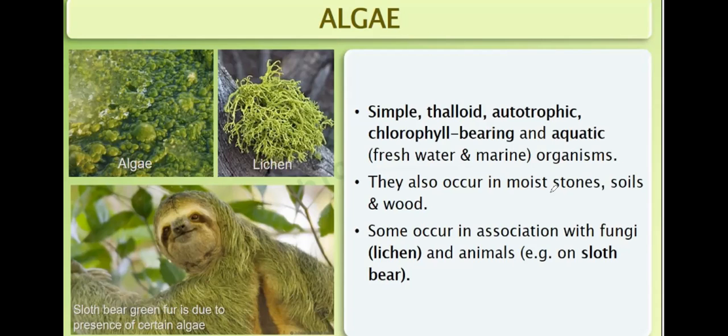They also occur on moist stone, the stones which receive water droplets, as well as soil and wood. Some occur in association with fungi, like lichen. In lichen, there is algae plus fungi. And in animals, for example on the sloth bear, the green fur is due to the presence of certain green algae. This is a lichen, this is algae. So these are the algae.